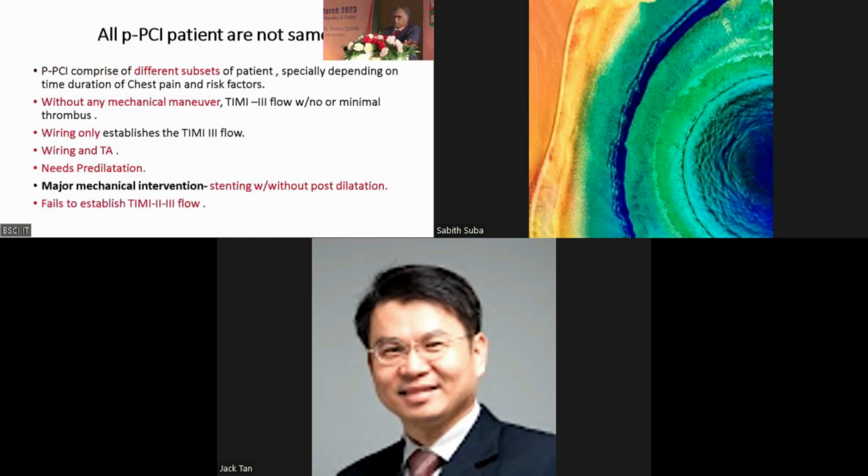All primary PCI are not the same. In some cases, simple wiring establishes the TIMI3 flow. The main aim of primary PCI, or pharmacoinvasive or thrombolytics, is to establish TIMI2 or TIMI3 flow in the infarct-related artery. Sometimes wiring only establishes the TIMI3 flow. Sometimes it needs thrombus aspiration, sometimes pre-dilatation, and in the majority of cases it is stenting with or without post-dilatation. Even with all these, sometimes we fail to establish the TIMI3 or TIMI2 flow.